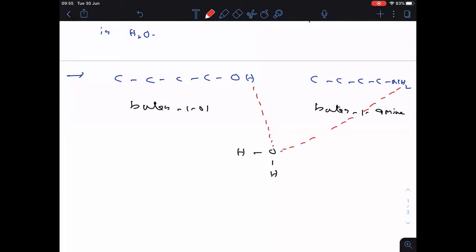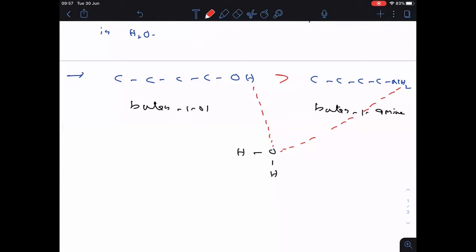Remember everyone, alcohols are more soluble. Clear? Why? What is the reason? Students, here I am discussing the solubility of alcohols and amines. In the case of alcohols, the solubility will be more when compared to amines.